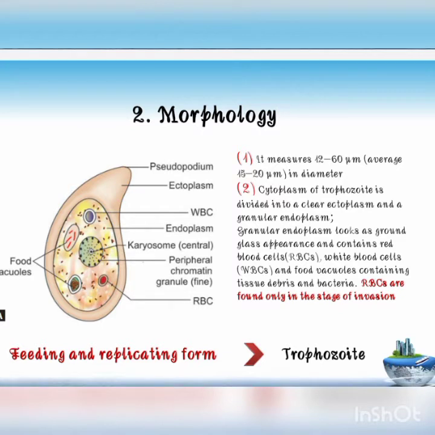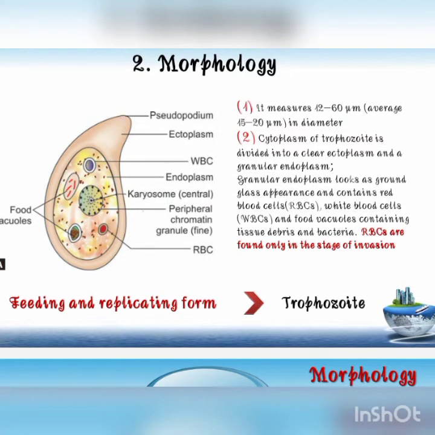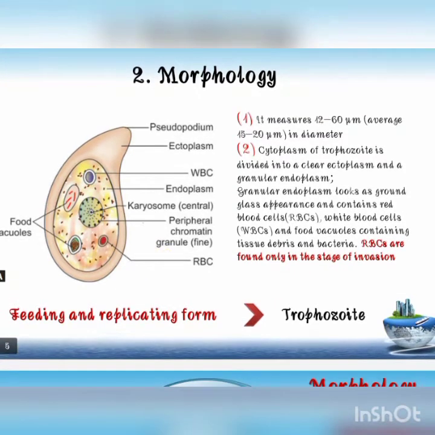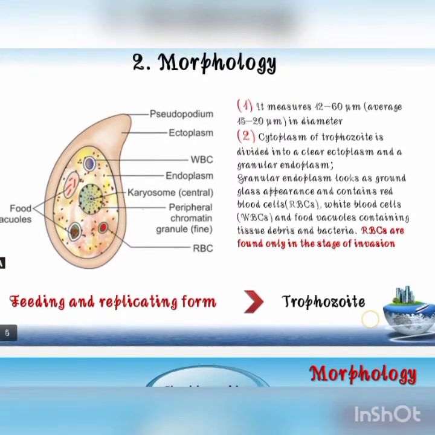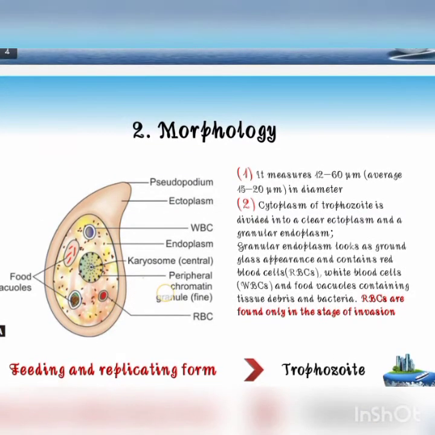So we can study them by staining like iodine or iron hematoxylin, and also by unstained preparations. Before studying the morphology, we need to know the 3 phases: the trophozoite stage, the pre-cystic stage and the cystic stage. The trophozoite stage is the feeding and replicating form. It is the motile form of Entamoeba histolytica, growing and feeding.